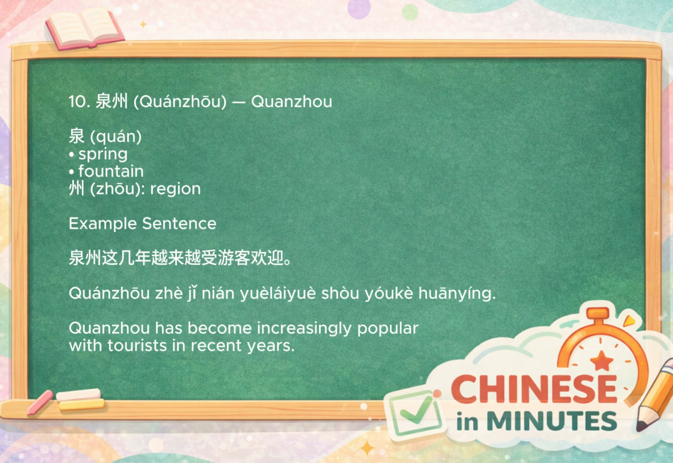Finally, we have Quanzhou. The character Quan means spring or natural fountain, while Zhou means region. Together, the name creates the image of a region known for its springs. To remember it, imagine water flowing from natural springs throughout the city. For example, 泉州这几年越来越受游客欢迎 means Quanzhou has become increasingly popular with tourists in recent years.